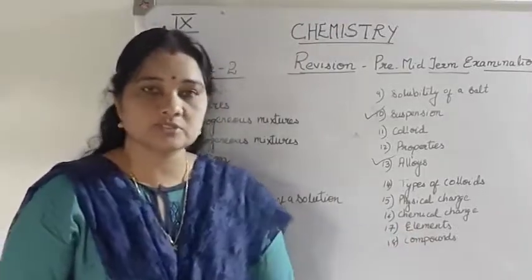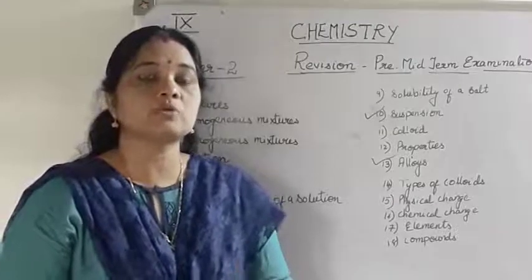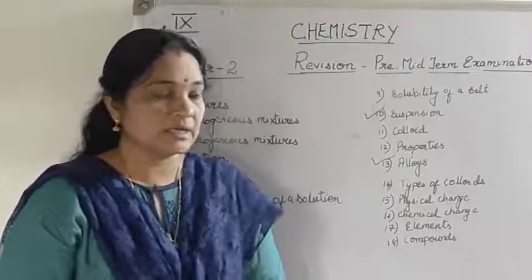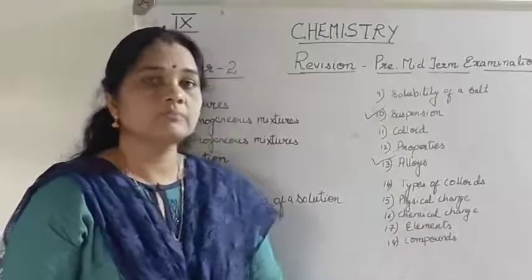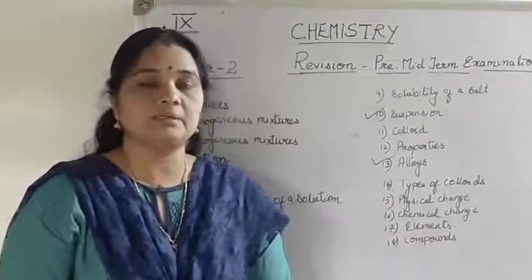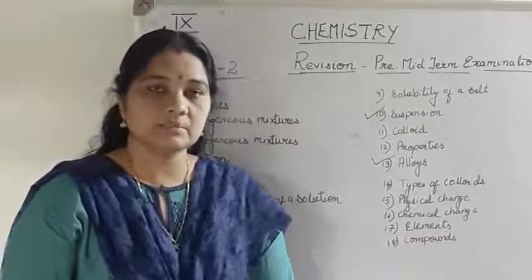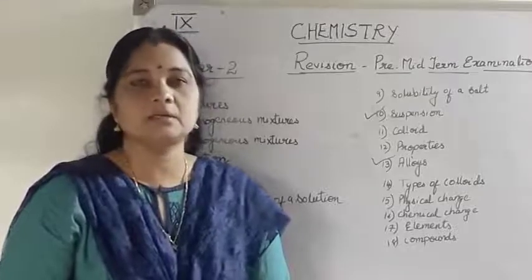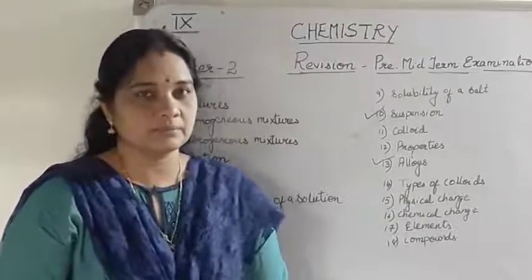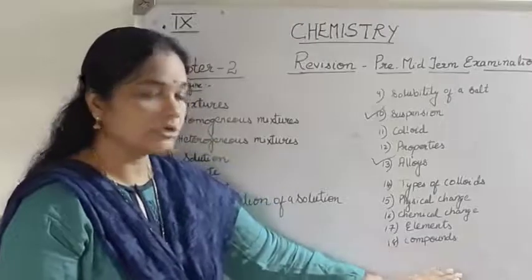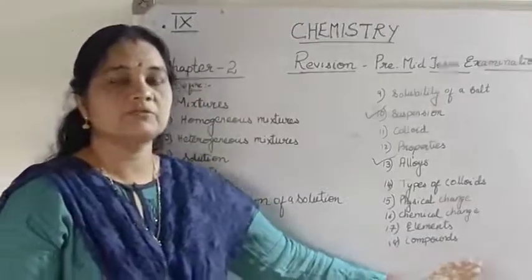Compounds are also pure substances, made up of two or more elements. Here also the components of a compound cannot be separated by physical methods, but they can be separated by chemical methods or by electrochemical methods. So those are the important definitions which you have to learn from chapter number 2.